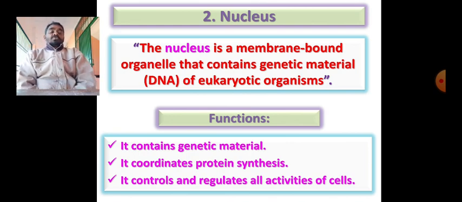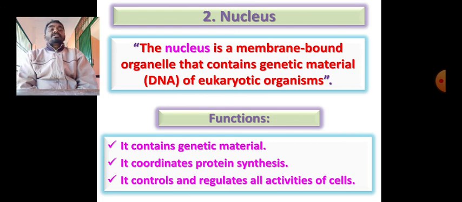Right now, the same nucleus, very important point, it controls and regulates all activities of the cell. Rather we can say, in any animal, the brain controls the whole function of the organism. Similarly, the nucleus controls and regulates all activities of the cells.